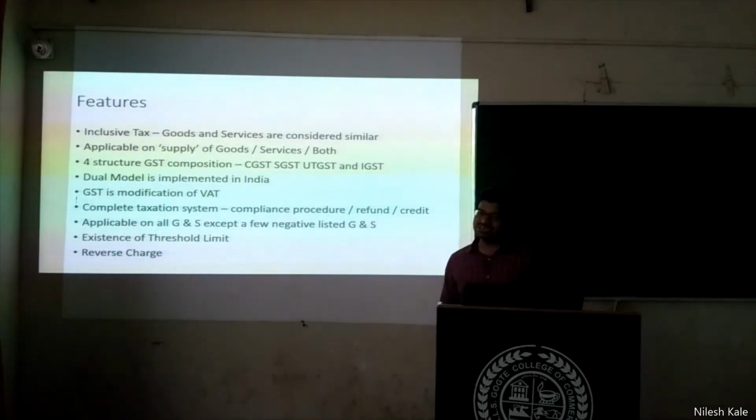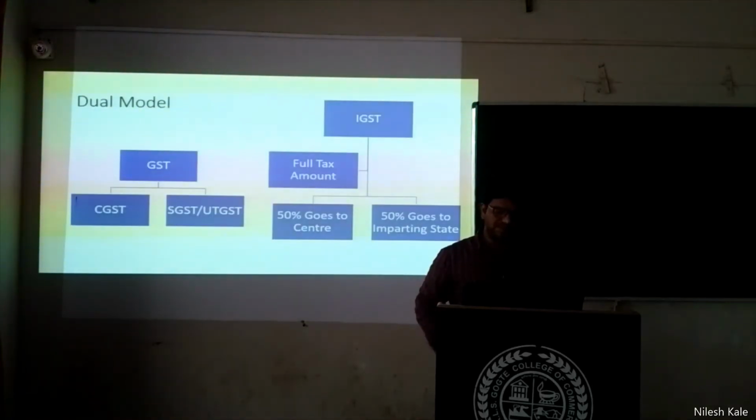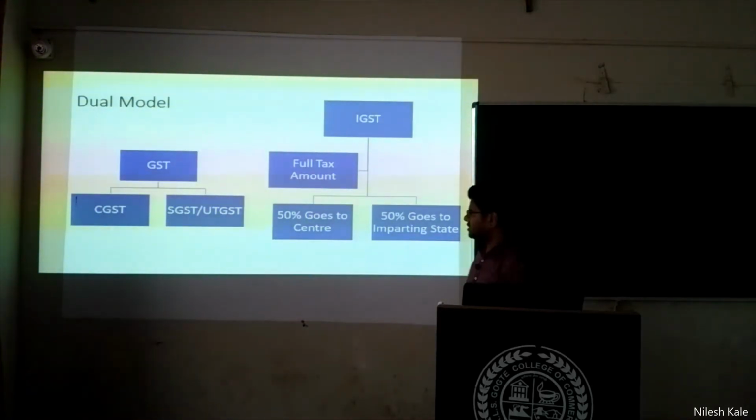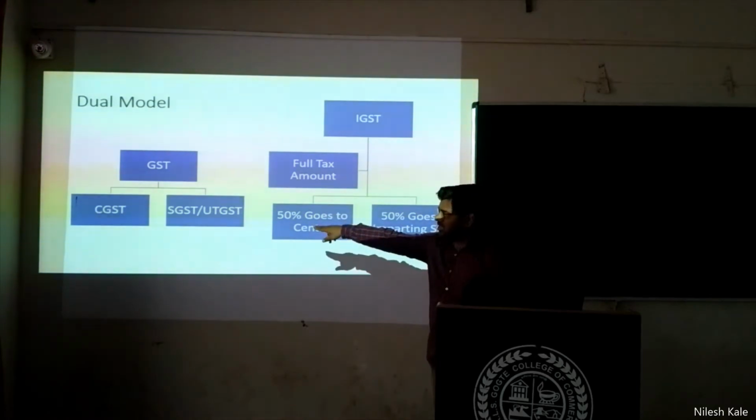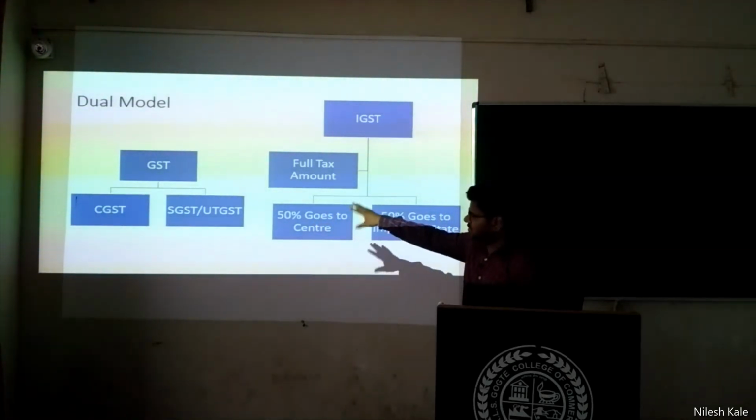There is a section called Section 9, subsection 4 and subsection 5. They speak about the reverse charge. We will see all these things later. Section of the Central Goods and Services Tax Act 2017. Right? These are the features of GST. Now we will see the dual model of GST. GST is also charged that way. Okay, CGST plus SGST or UTGST. That is how the taxes are done.